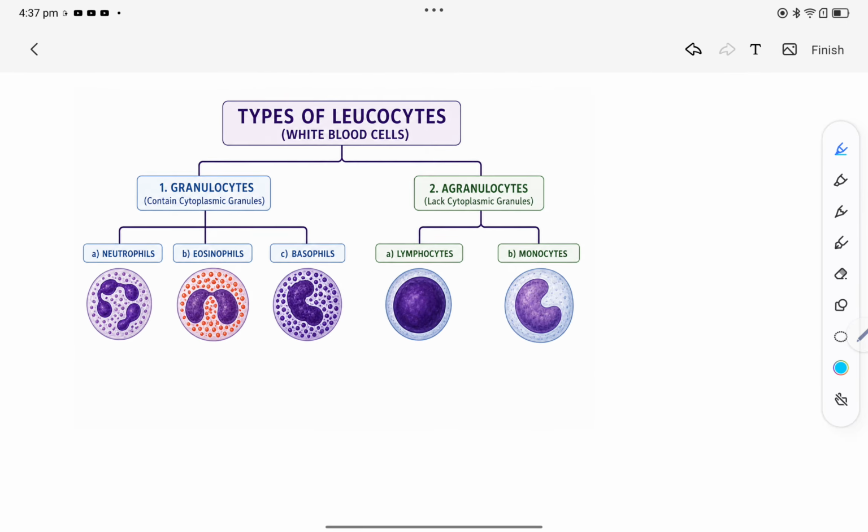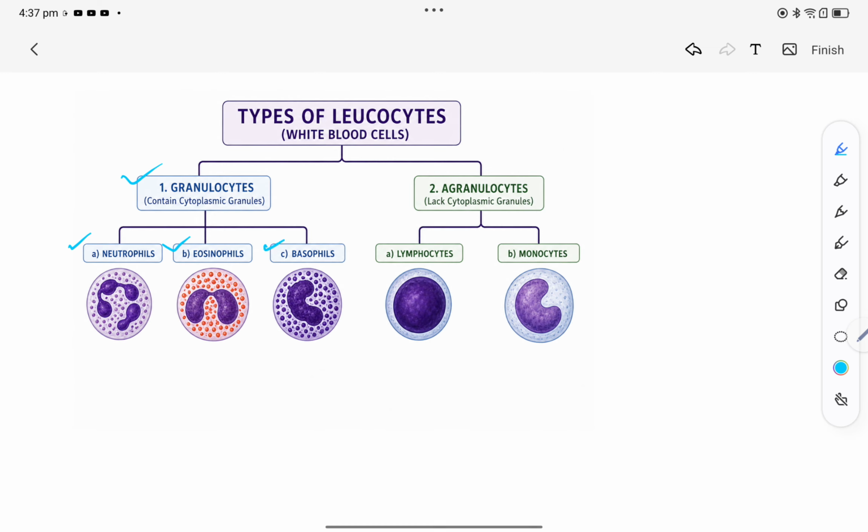Now in this diagram, first we are going to talk about the granulocytes. In granulocytes, we can see three types: neutrophils, eosinophils and basophils.